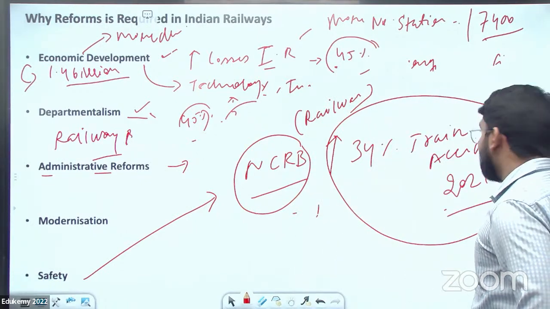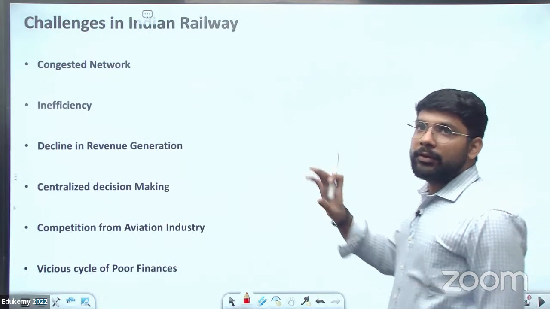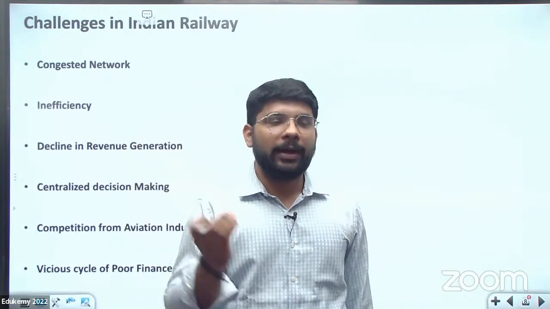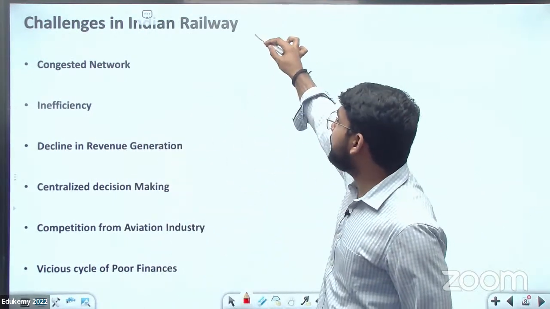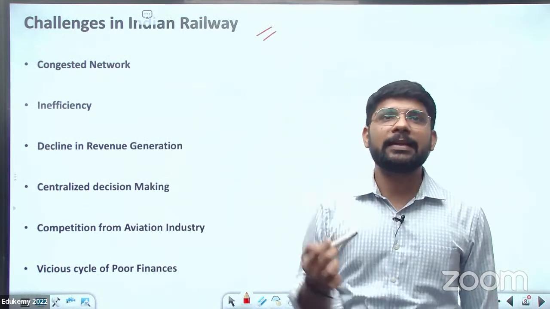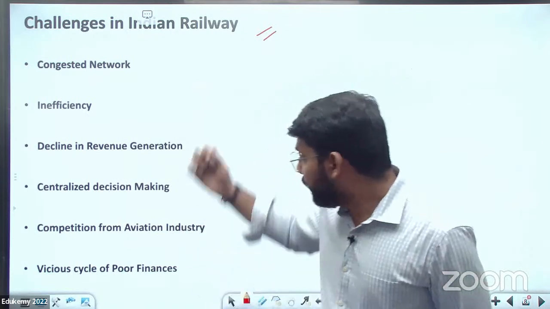Now let's come to the second part. We saw what is required. Now, what challenges is the Indian Railway facing? What are the main challenges? We will discuss it now.